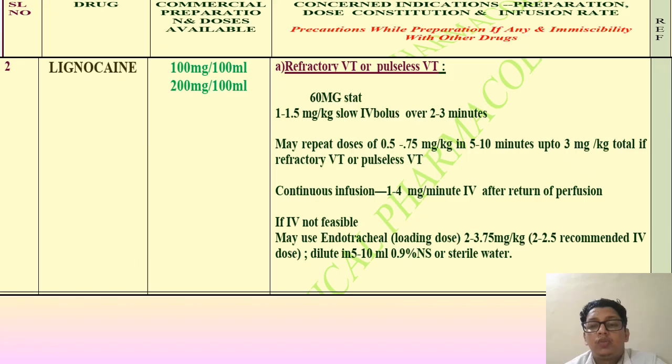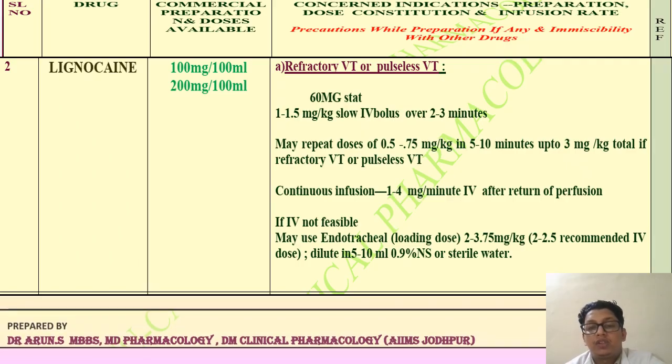Continuous infusion 1 to 4 mg per minute IV after return of perfusion. If IV is not feasible, may use endotracheal loading dose 2 to 3.75 mg per kilogram, that is 2 to 2.5 times the recommended IV dose, diluted in 5 to 10 ml of 0.9% NS or sterile water.